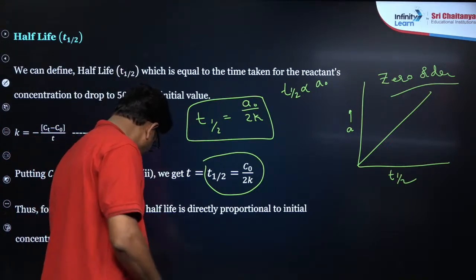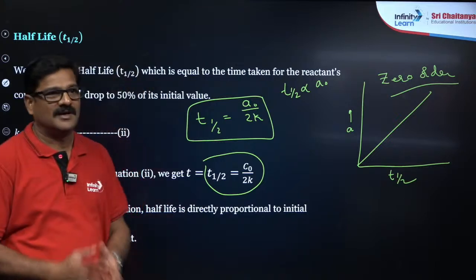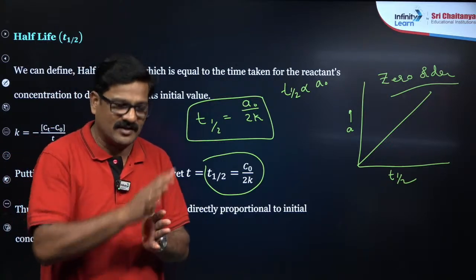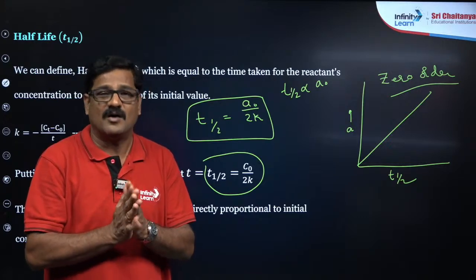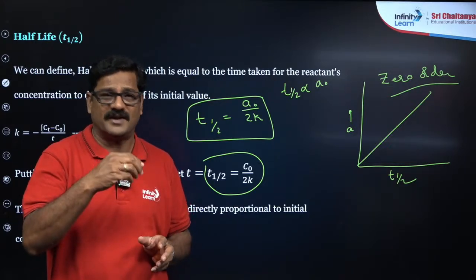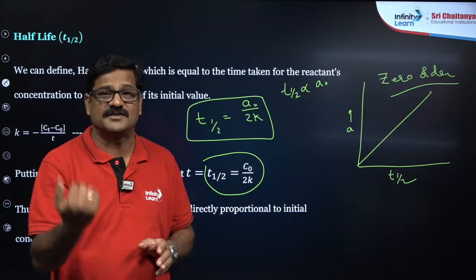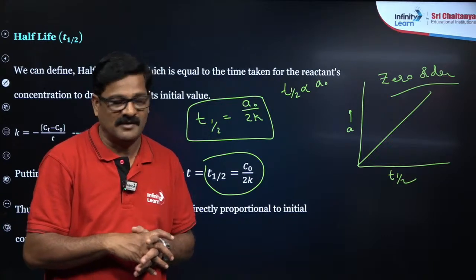So you will be given a question where a graph is given and you are asked what could be the order for this reaction, or otherwise the order of the reaction will be given in the question. You have to check the appropriate graph in the options, right?